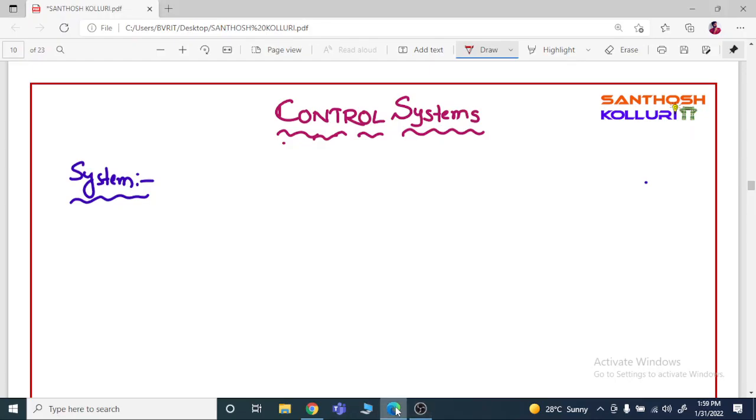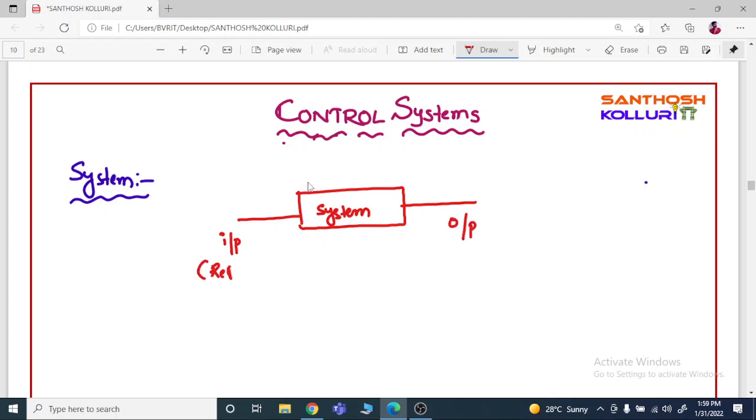Control systems. Before understanding control systems, let us define a system first. A system is a combination of components that are connected together to perform a desired task. Generally a system has an input as well as an output. The input can be called the reference input and the output can be called the desired output. Whenever a number of elements or components are connected together in a sequence to perform a specific function, the group thus formed is called a system.